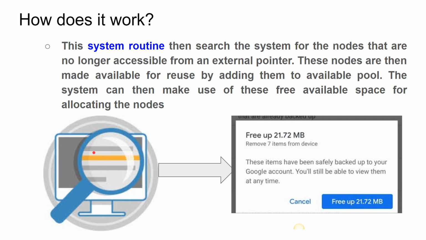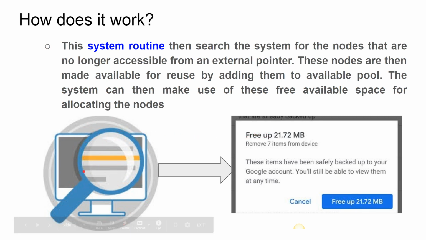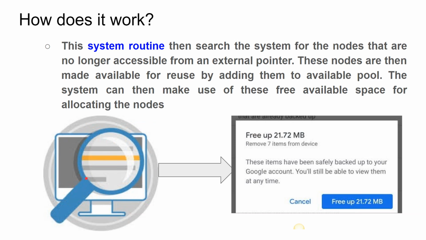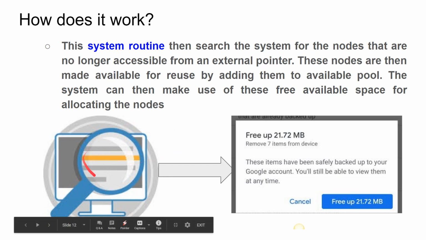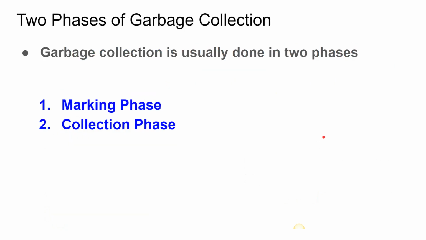So here you can see, we have two phases. One is, it will search for the unused variables. Say out of 100 variables, around 10 variables are unused, not used. So then what will happen? It will search for all those nodes and collect them. It will just mark those nodes, called the marking phase. And in the second phase, it will collect all the unused nodes and destroy them. That is the collecting phase. So as I said, we have two phases: marking phase and collection phase.